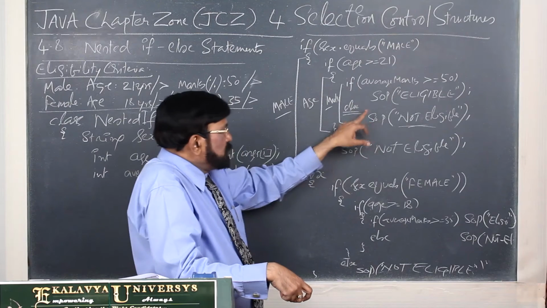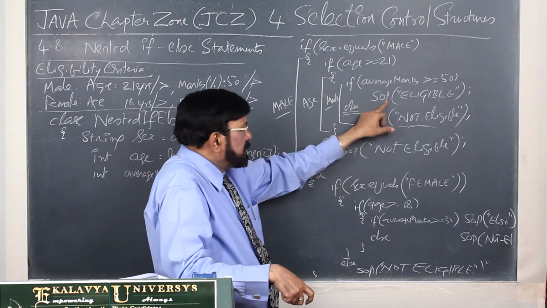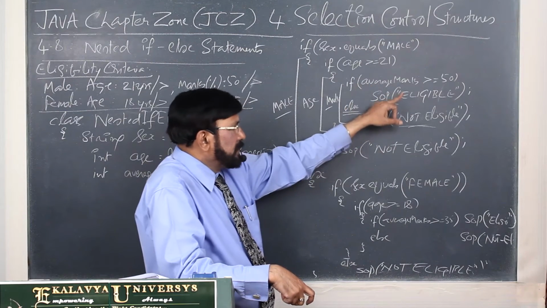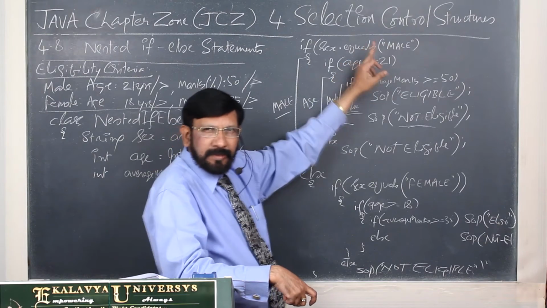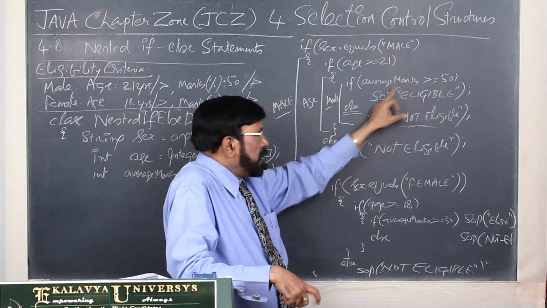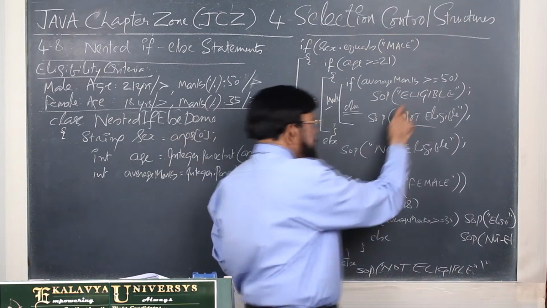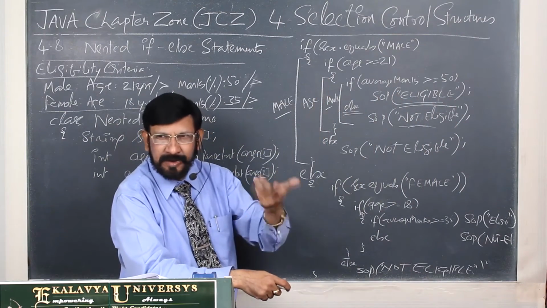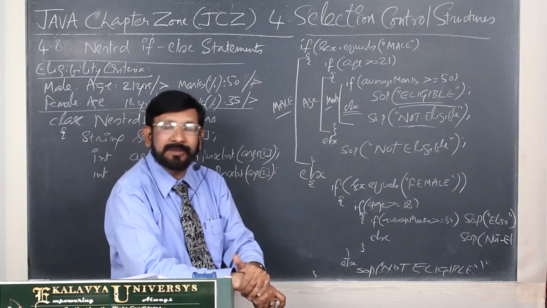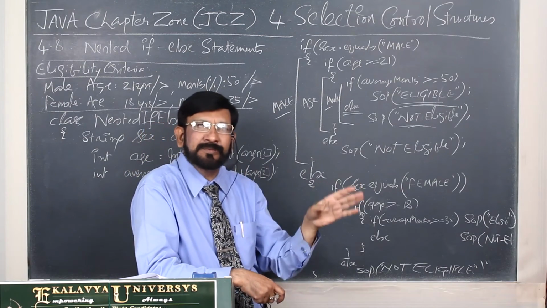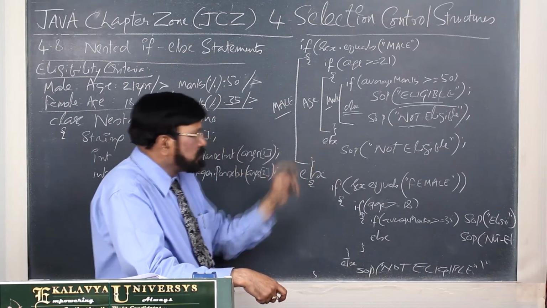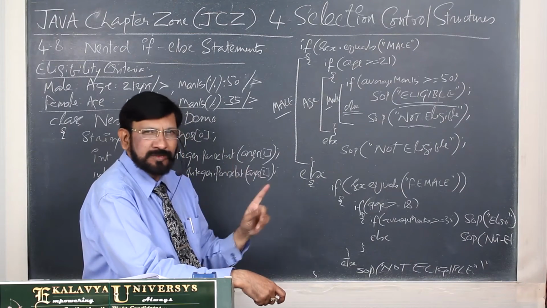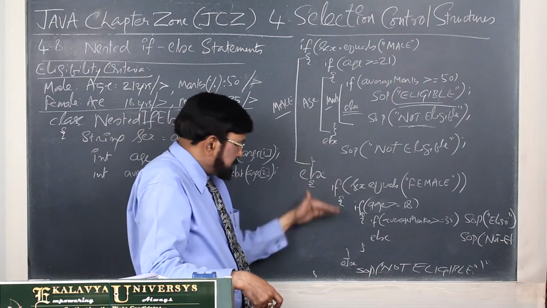Understand? So here, if he is male, age-wise qualified, and marks-wise also qualified, that's why he is eligible. Now how clear it is! It is like a text, you are able to read the code. In this manner, this is the best example for writing wonderful, readable code. Always follow this.